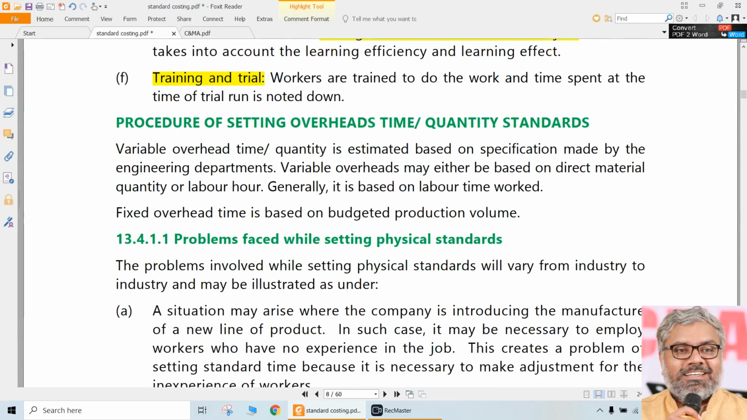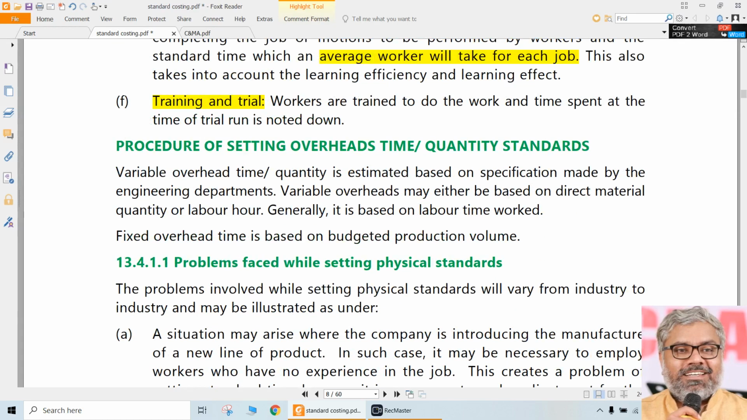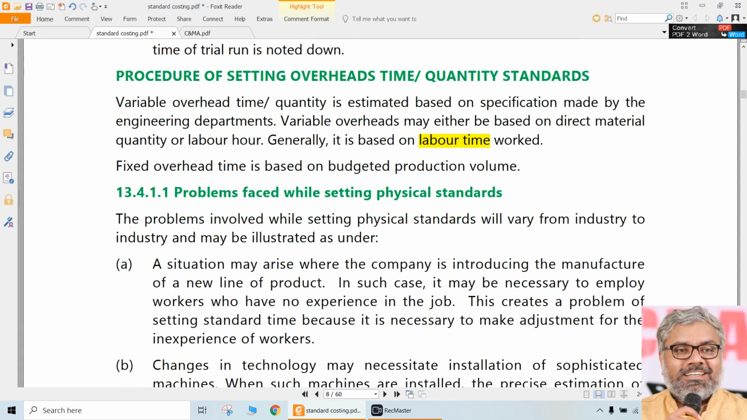But there is definitely a problem with overhead standards, because there is no special method for overhead time measurement. So generally it is based on labor time only. Of course, that will also depend upon the way the organization absorbs the overheads. As we are already aware, overheads can be absorbed by organizations in many different ways. That can be on the basis of machine hour rate, labor hours, or output. So according to that, the overhead standards will be set.